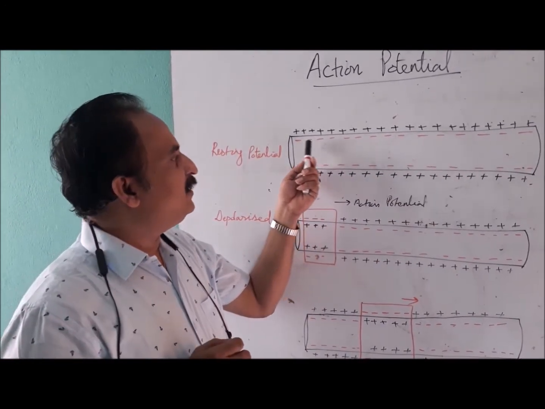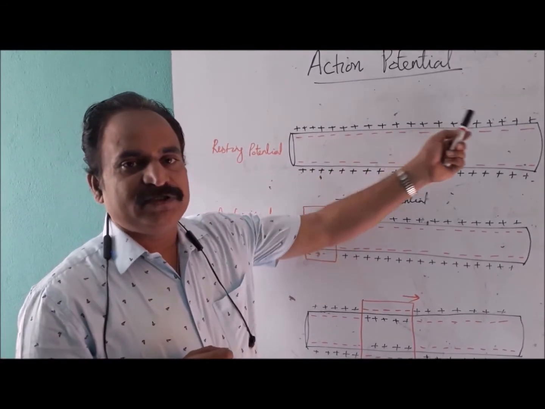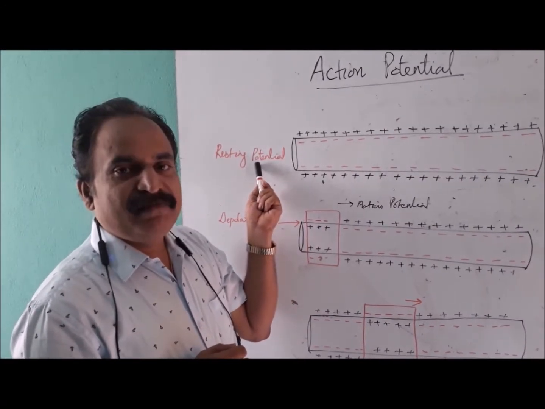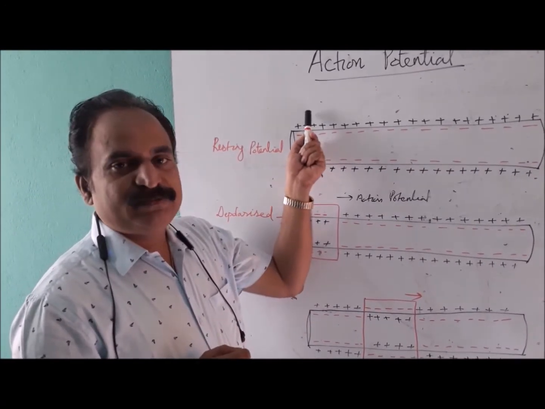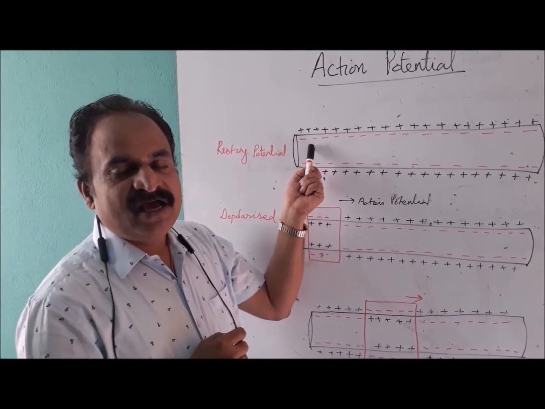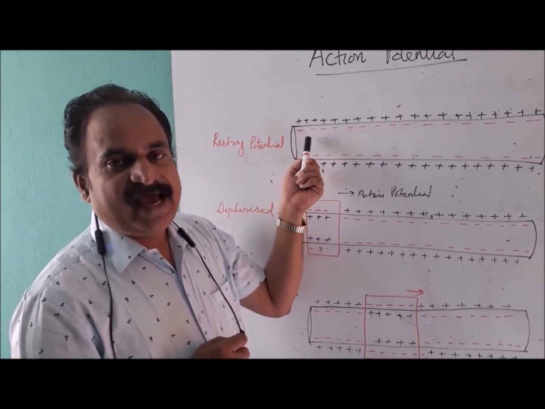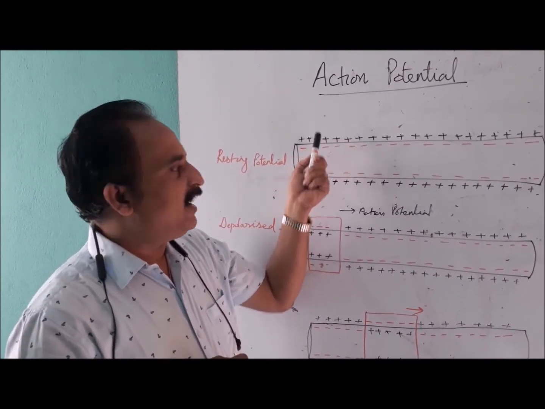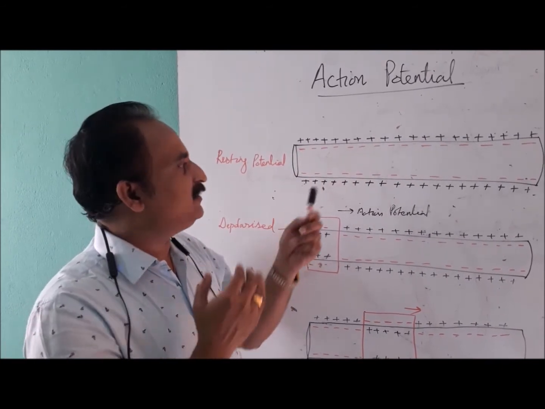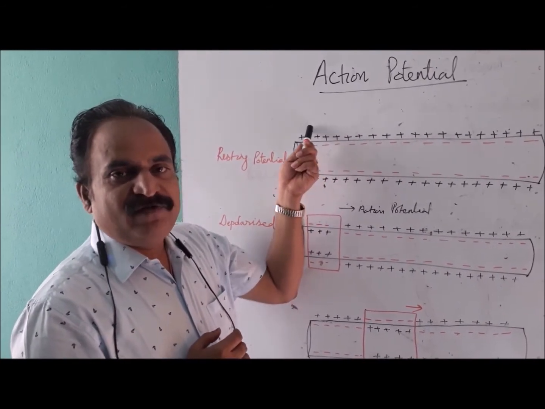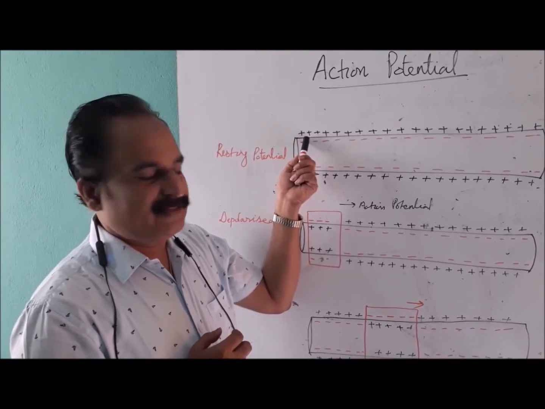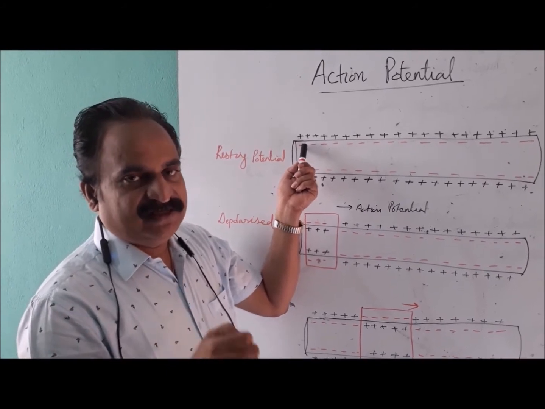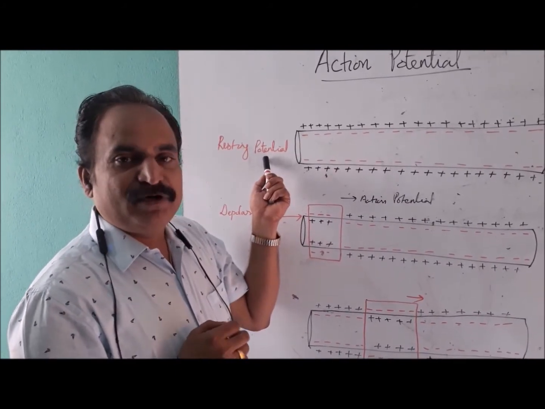Normally in a nerve fiber, the outside of the membrane is positively charged and the inside is negatively charged. This is called the resting membrane potential. Why is the outside positively charged and the inside negatively charged? Outside consists of sodium ions and inside is K plus, or potassium ions. The balance of outside Na plus to potassium ions is a 3:1 ratio. That means for 3 sodium ions only 1 potassium ion is present. That's why the outside is positively charged and the inside is negatively charged. This is called the resting membrane potential.